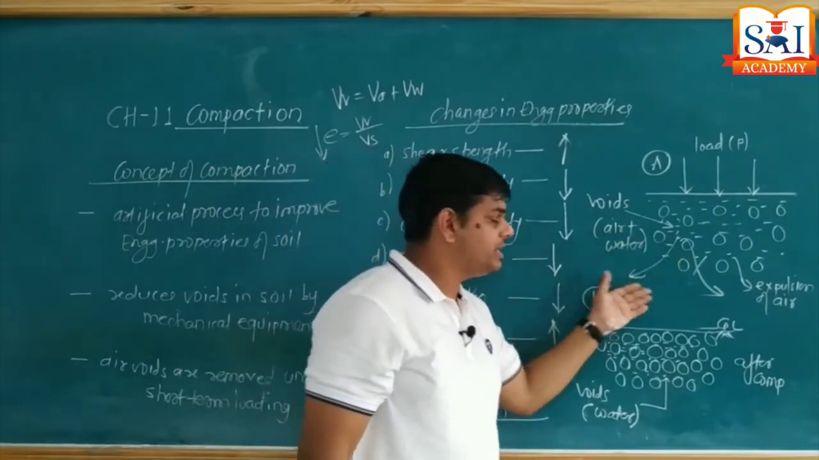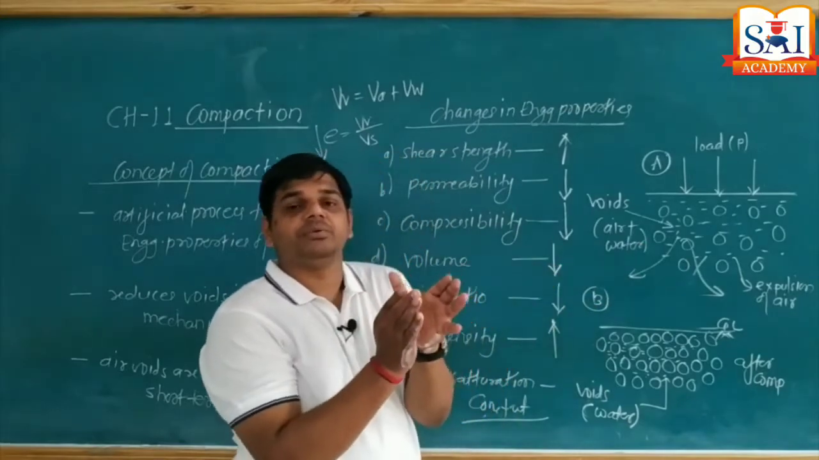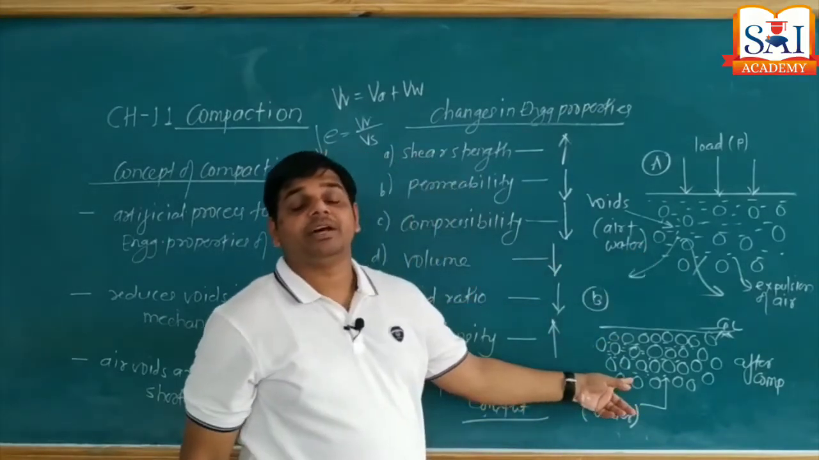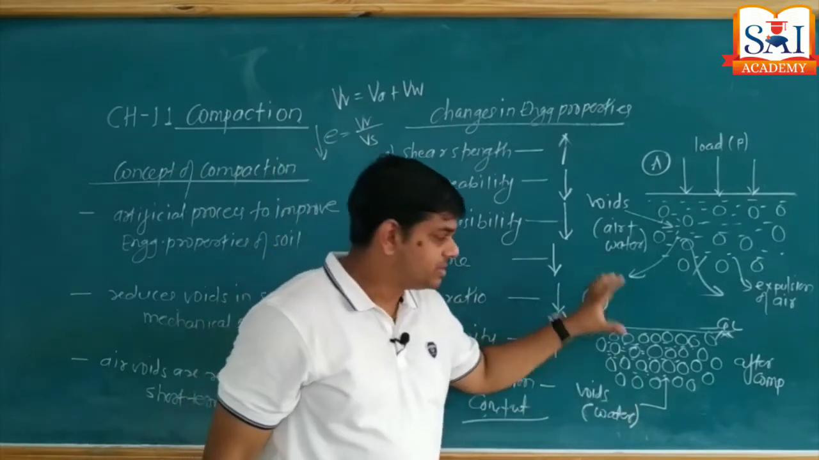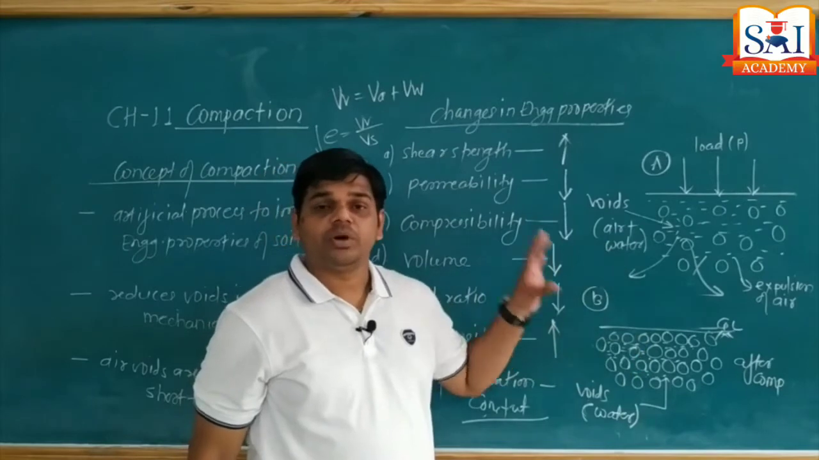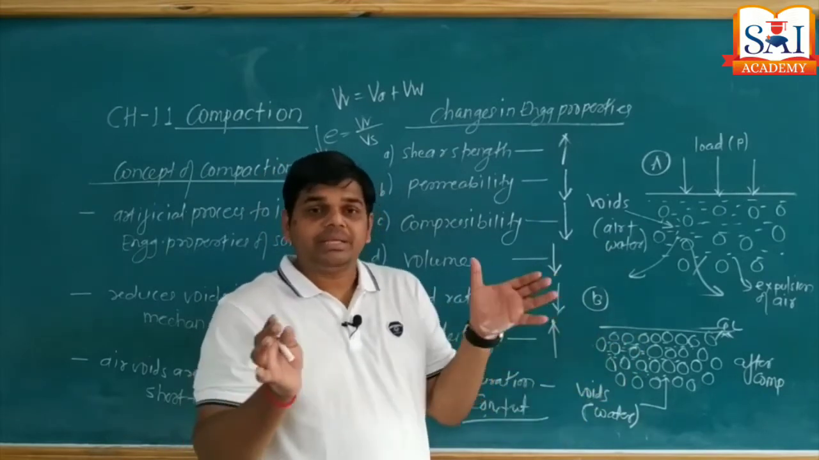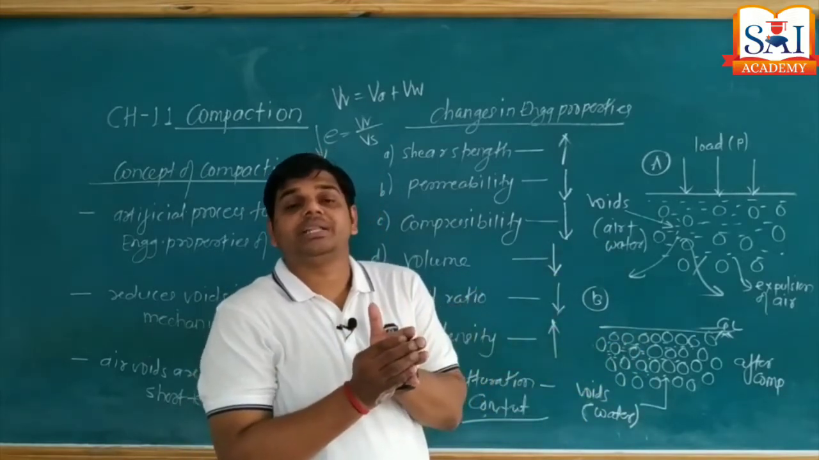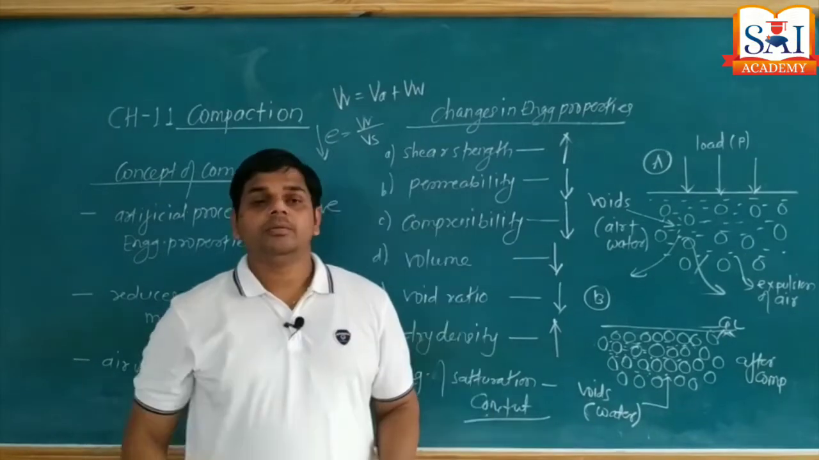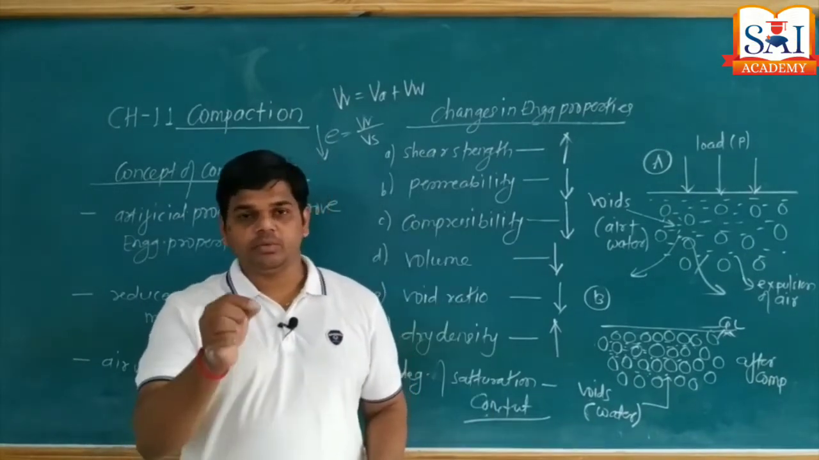So when air escapes, void spaces get reduced. When void spaces get reduced, grains come closer by reduction of volume. So this is called the compacted state of soil. Okay, and soil compaction means bringing the soil grains together so that they offer more resistance to the applied loads. Two notes are given in your notes.